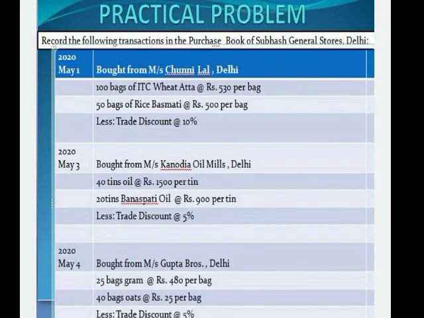Yes, children, to make you understand how the transactions are recorded in this book, there is one practical problem shown in front of you on the screen. Okay, you can pause the video and just note down this question. This is the first question which has been taken from the book T.S. Garewal.